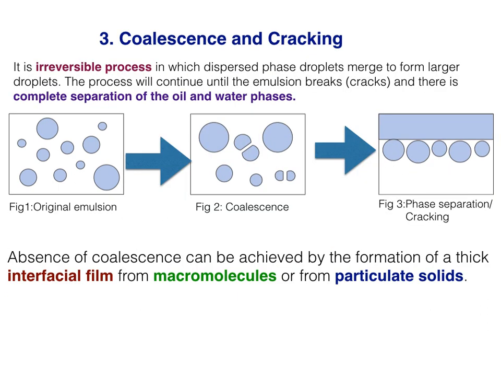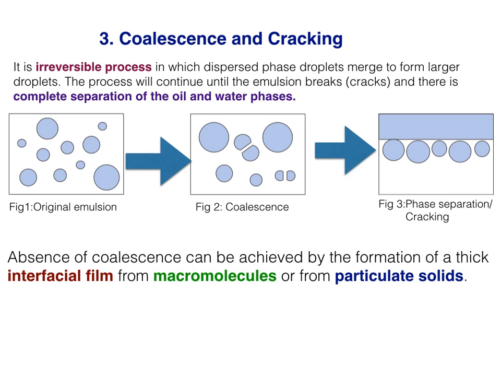Next process which causes major instability of emulsion is coalescence and cracking. It is an irreversible process in which dispersed phase droplets merge to form larger droplets. The process will continue until the emulsion breaks or cracks and there is complete separation of the oil and water phases.